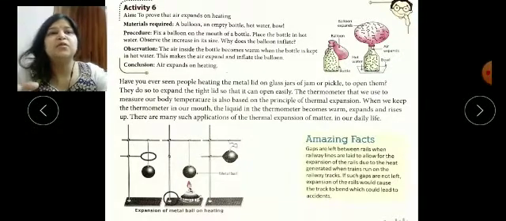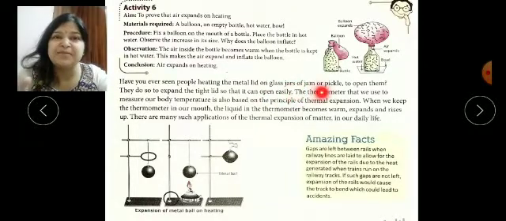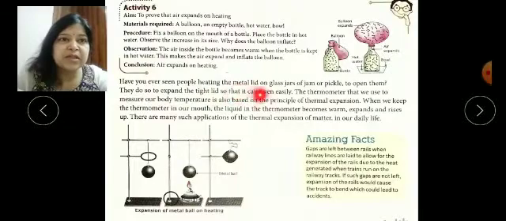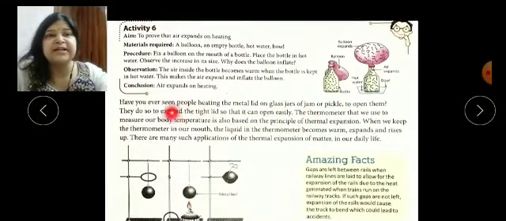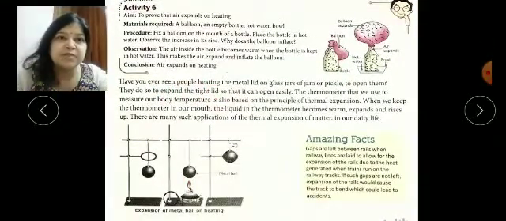In the same way, the lid of a jam or pickle jar sometimes we find difficult, it becomes very tight, airtight, due to thermal expansion also. So in this picture they are again showing the expansion of metal on heating.